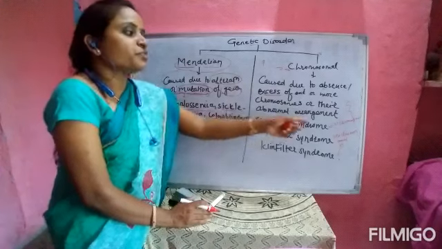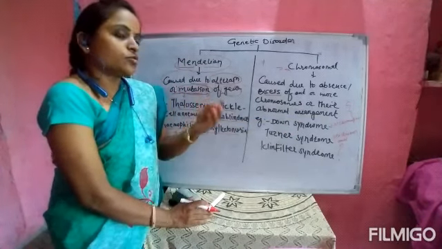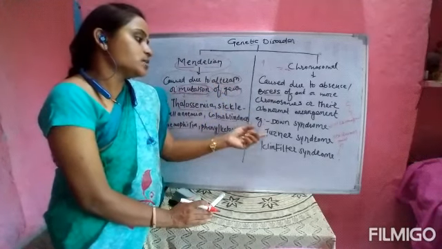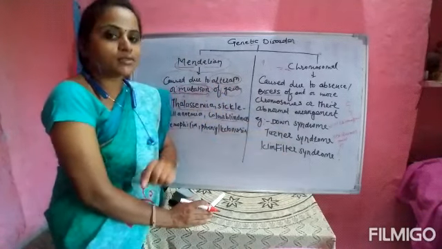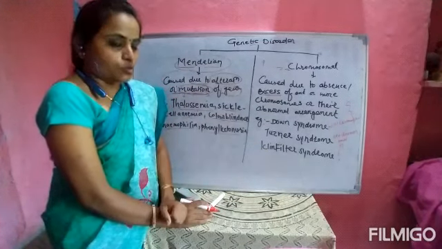Down syndrome is related to chromosome 21, when this chromosome 21 is extra, Down syndrome will be seen. Then Turner syndrome, which is related to the sex chromosome, and Klinefelter, it is also related to the sex chromosome. Okay.